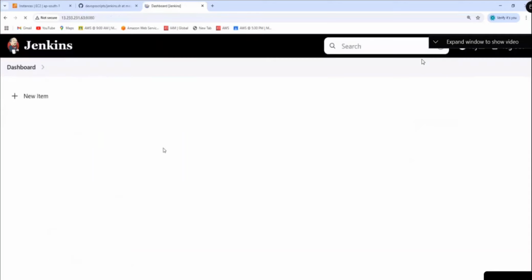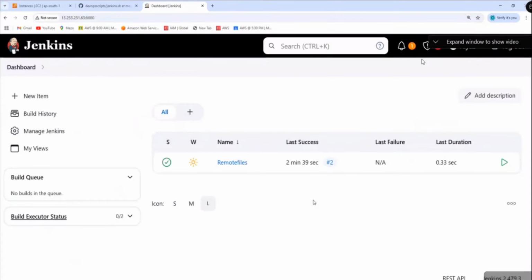So now let's go to the dashboard. Yes, you can send it to S3, whichever, but what is the plugin that you need to install? An AWS related plugin needs to be installed if you want to send to S3. Okay. So here